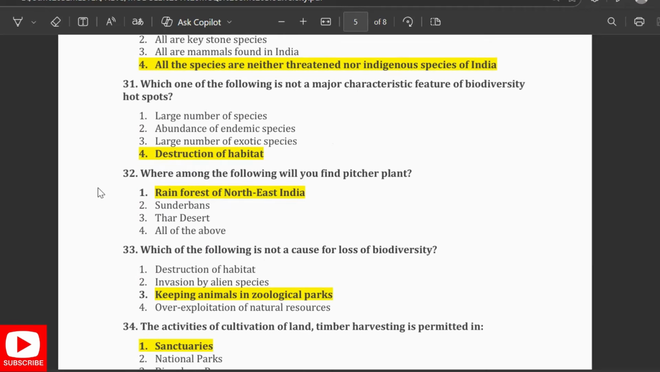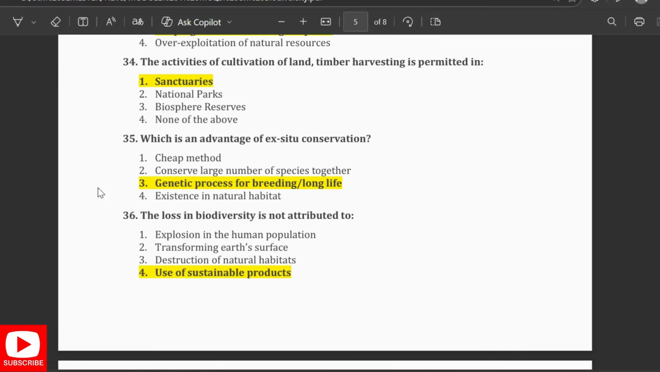Which of the following is not a major characteristic feature of biodiversity hotspot? Destruction of habitat. Where among the following will you find the pitcher plant? It is rainforest of northeast India. Which of the following is not a cause for loss of biodiversity? Keeping animals in zoological park. The activities of cultivation of land, timber, harvesting is permitted in the sanctuaries.